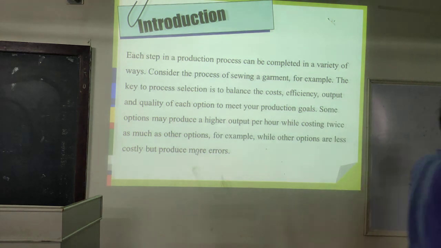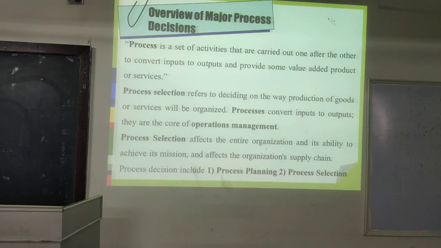Clear? Next point is the overview of major process decisions. A process is a set of activities that are carried out one after the other to convert inputs to outputs and provide some value-added products or services.